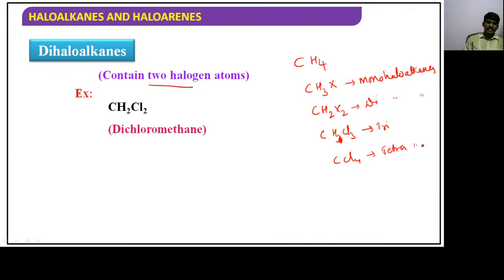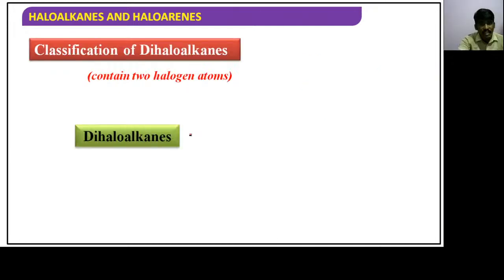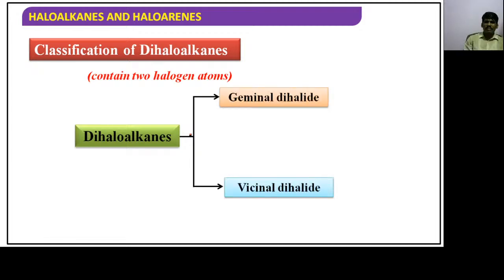Guys, in this dihaloalkane itself, once again subclassification is there. What is that subclassification? Let's make a look on it. The subclassification is given as there are two types. It's very important for competitive, guys. One is geminal dihalide and another one is vicinal dihalide. Dihaloalkanes are once again subdivided into two types. One is geminal and another one is vicinal. What is geminal and what is vicinal, guys?